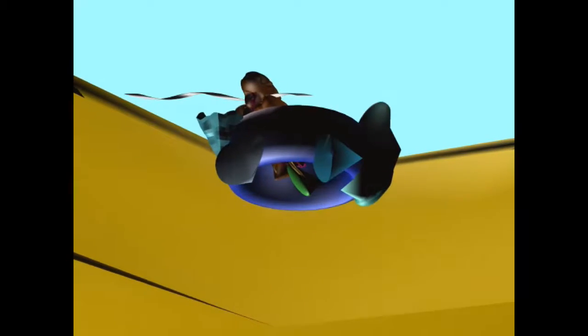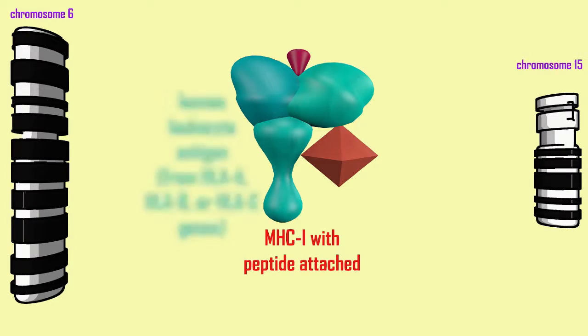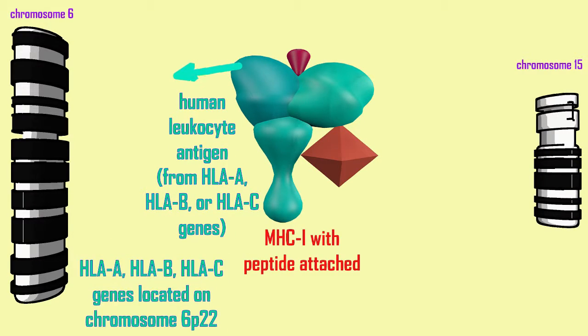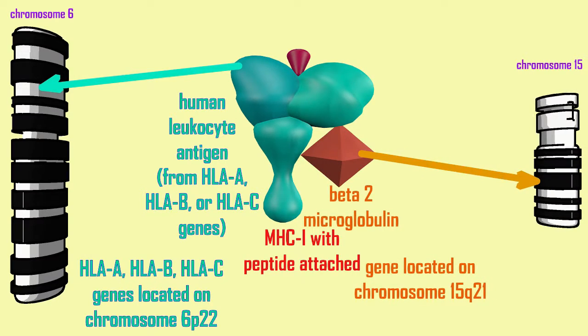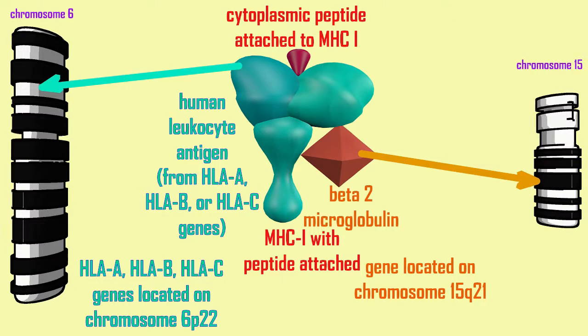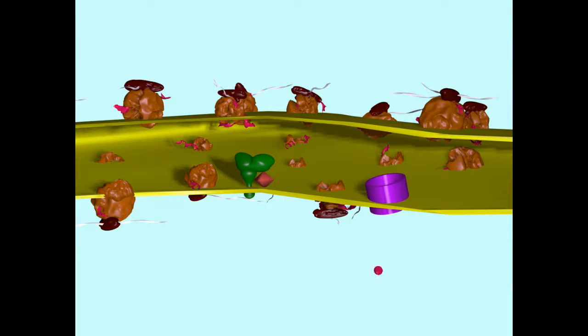It is here that the HLA protein will bind the beta 2 microglobulin, and then also where it will bind a peptide from the breakdown of a protein inside the cytoplasm.